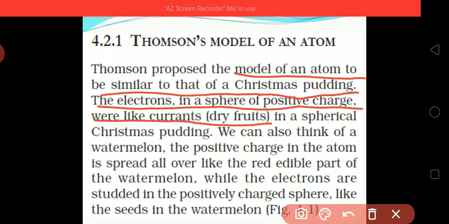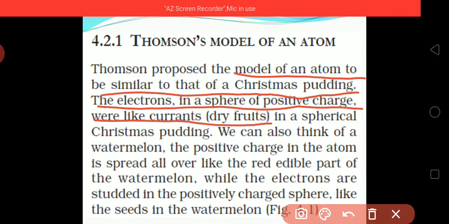In an atom there is a presence of electrons in place of the dry fruit. This way he has compared an atom with a Christmas pudding. We can also think of a watermelon. Next, he has summarized it with a watermelon.